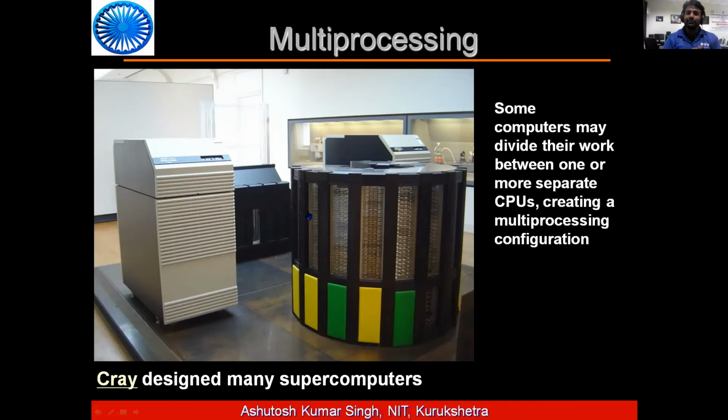That we call multiprocessing. So some computers may divide their work between two or more separate CPUs, and that is called a multiprocessing configuration.